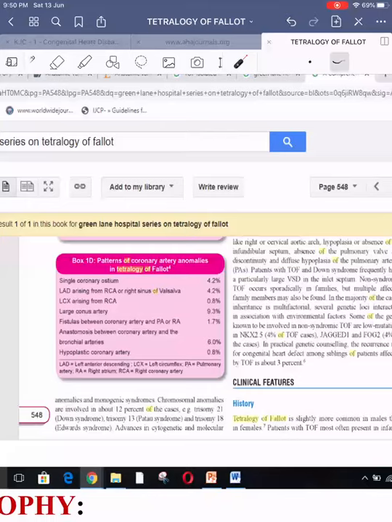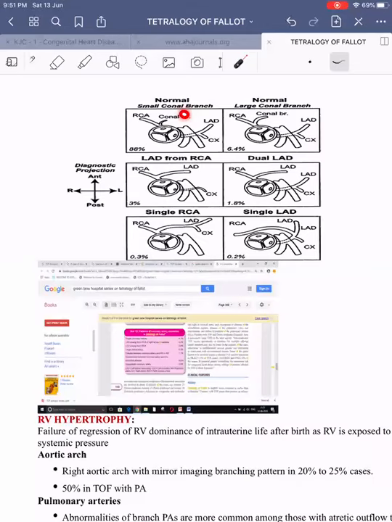So you have to remember three things importantly: large conus 9.3%, single coronary artery, and LAD originating from RCA or right coronary sinus and crossing the RVOT. The main thing is whether it crosses the RVOT, that is most important. Here we can see various anomalies. This is the normal with a small conus artery. This is a large conus artery. Here is the LAD originating from RCA. Here there is dual LAD, one LAD coming from the left coronary sinus and another LAD coming from RCA. Here there is single coronary artery. Here there is LAD originating from RCA. Here there is LAD and RCA, sorry, RCA coming from LAD.